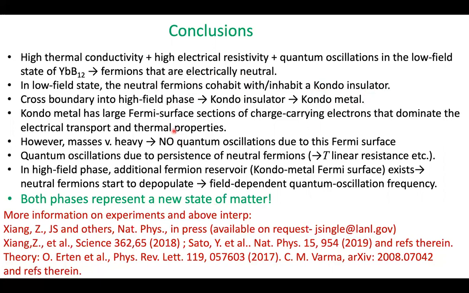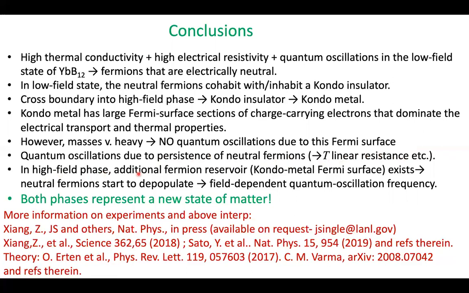The Kondo-metal has a large Fermi surface of charge-carrying electrons that dominate the electrical transport and thermal properties. However, their masses are very heavy, and so we don't get quantum oscillations due to this Fermi surface. The quantum oscillations instead are due to the persistence of neutral fermions, and the evidence for this is given by things like the T-linear resistivity.